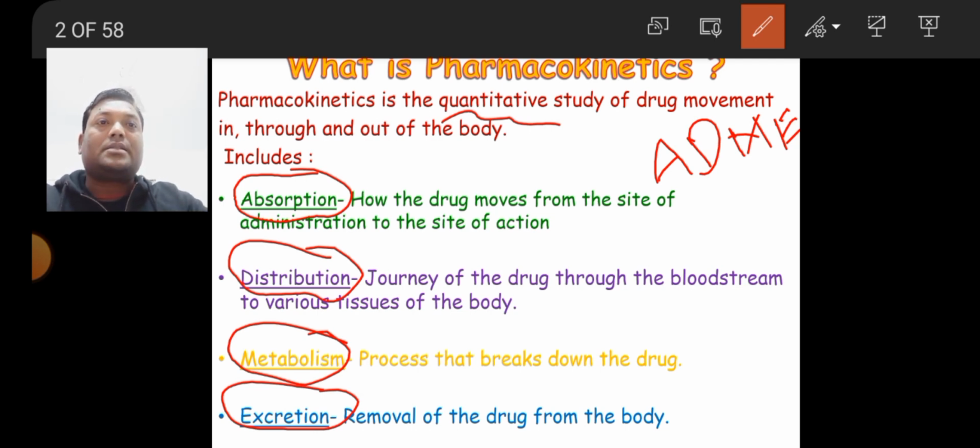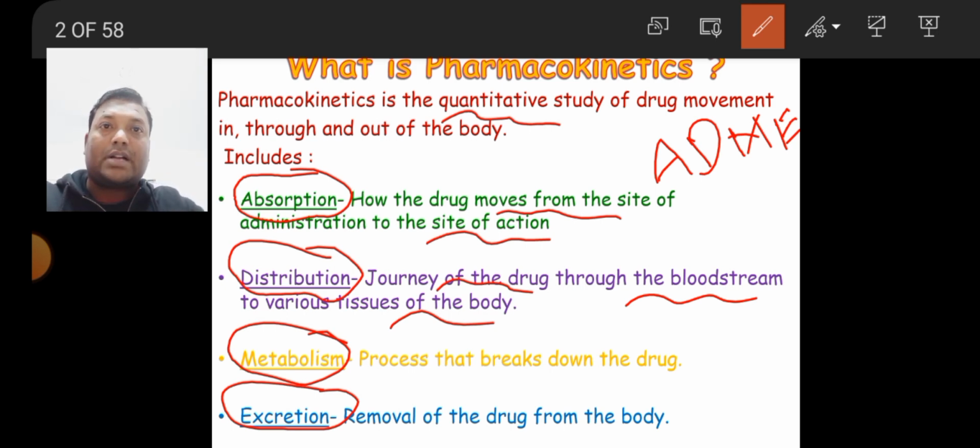Absorption is basically how the drug moves from the site of administration to the site of action. In a later lecture we can discuss absorption, distribution, metabolism and excretion one by one in detail. Distribution is the journey of the drug through the bloodstream to various tissues of the body, from systemic circulation to all the parts of the body.